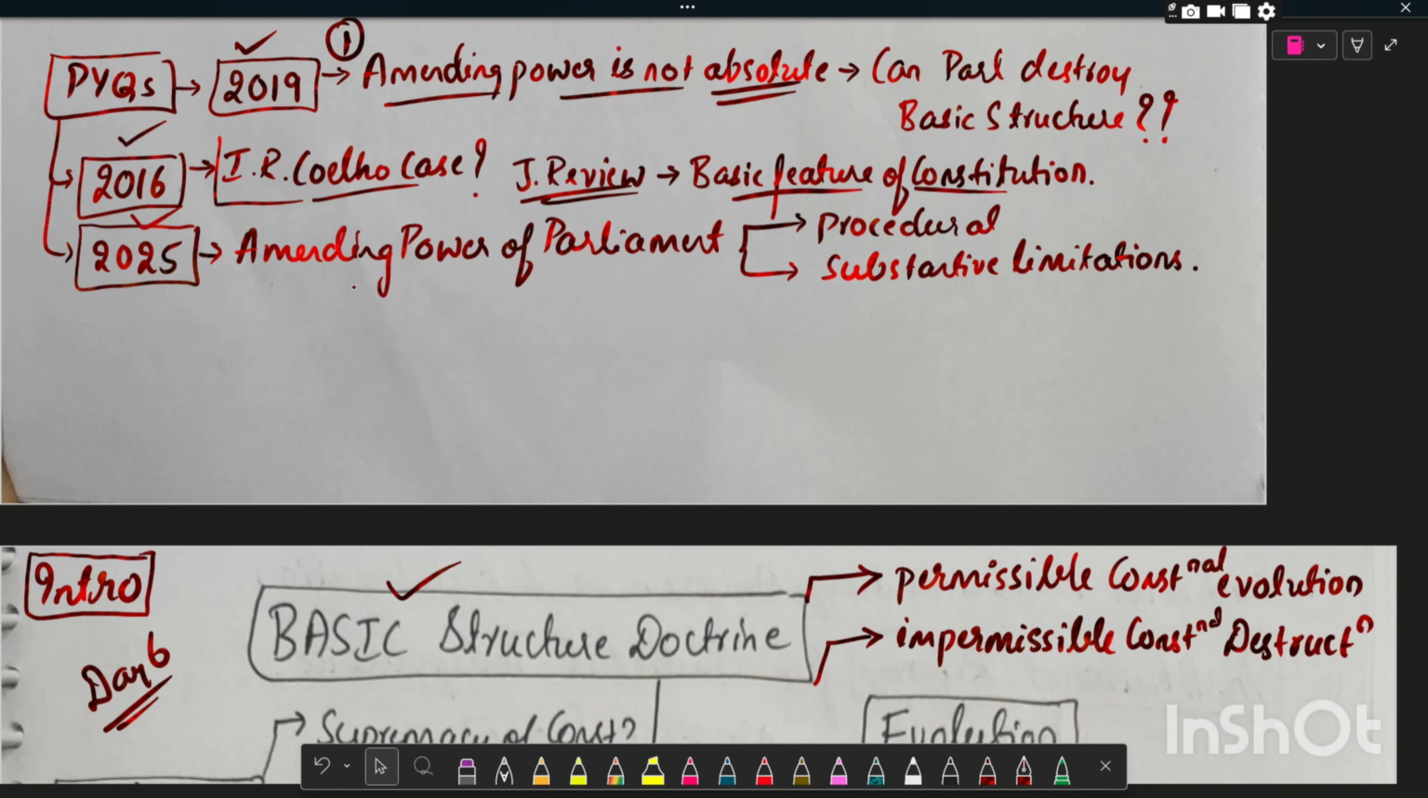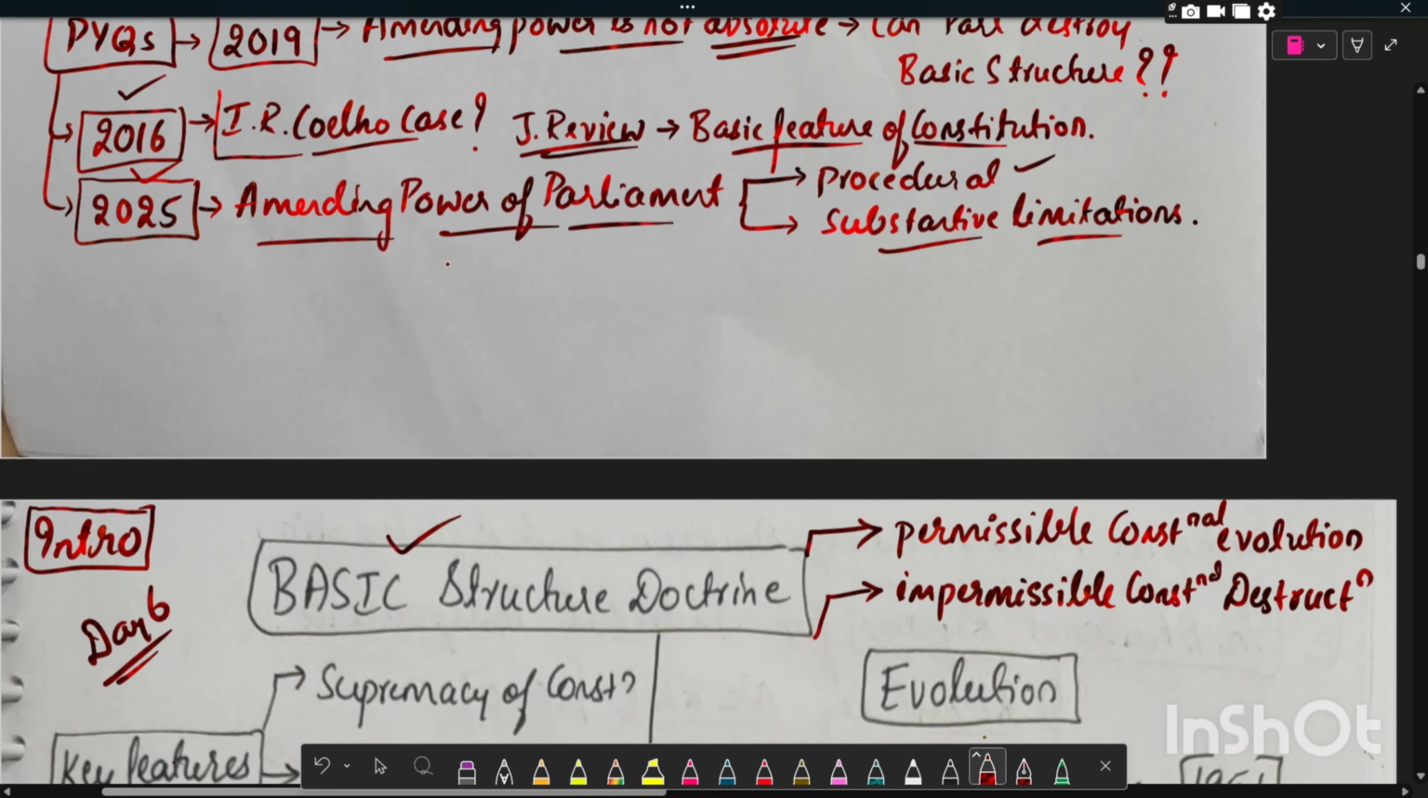In 2025 also, there was a question on amending power of the Parliament and what are the procedural and substantive limitations. Now we will see what all we need to remember to write an answer on the basic structure.